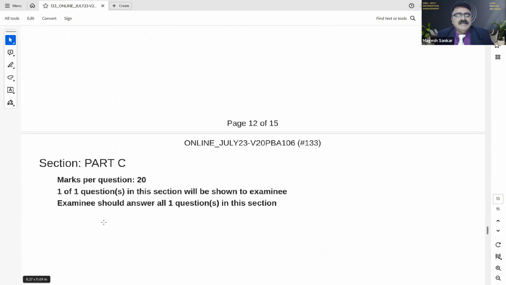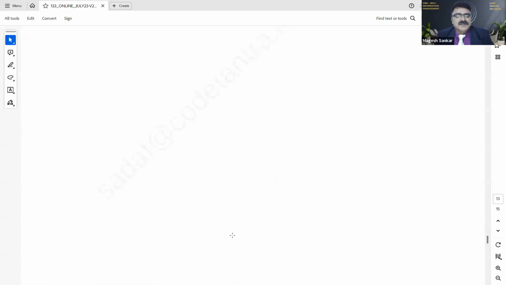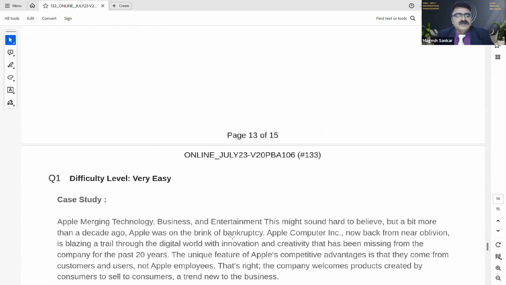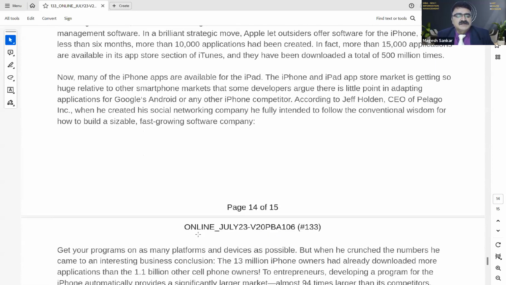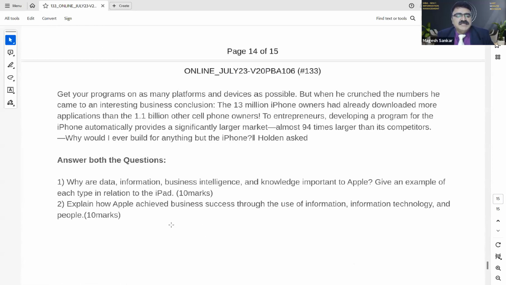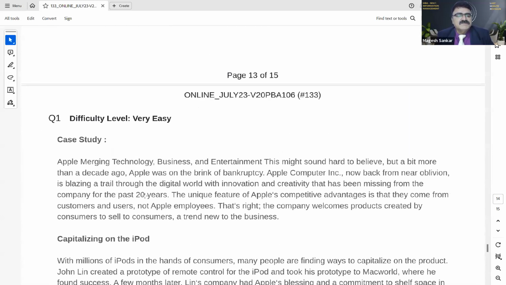In part C, it is very clear, marks per question is 20. One question in the section will be shown to the examinee. The examinee should answer the one question in this section. Now here, in Q1, they have given one question, and after giving this one question, they have given a case study. They have given an entire case study here. So you can see the case study.